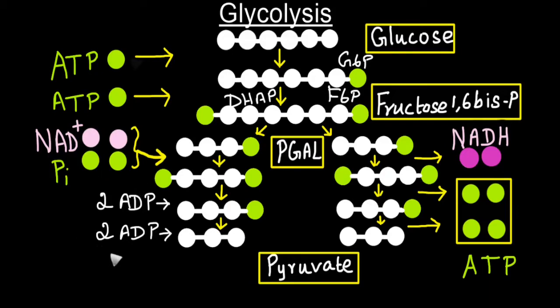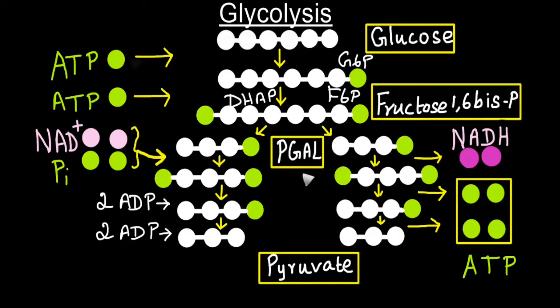In order to convert 4 molecules of adenosine diphosphate into 4 molecules of adenosine triphosphate, 4 phosphate groups are required. 2 phosphates come from 2 molecules of 3-phosphoglyceraldehyde and 2 phosphates come from inorganic phosphates. These inorganic phosphates are not directly added to ADP molecules. Instead, they are added to intermediates of glycolysis, and through these intermediates, they are added to ADP molecules, forming ATP molecules. Addition of phosphate to an intermediate requires energy. That energy is provided by an oxidation reaction.